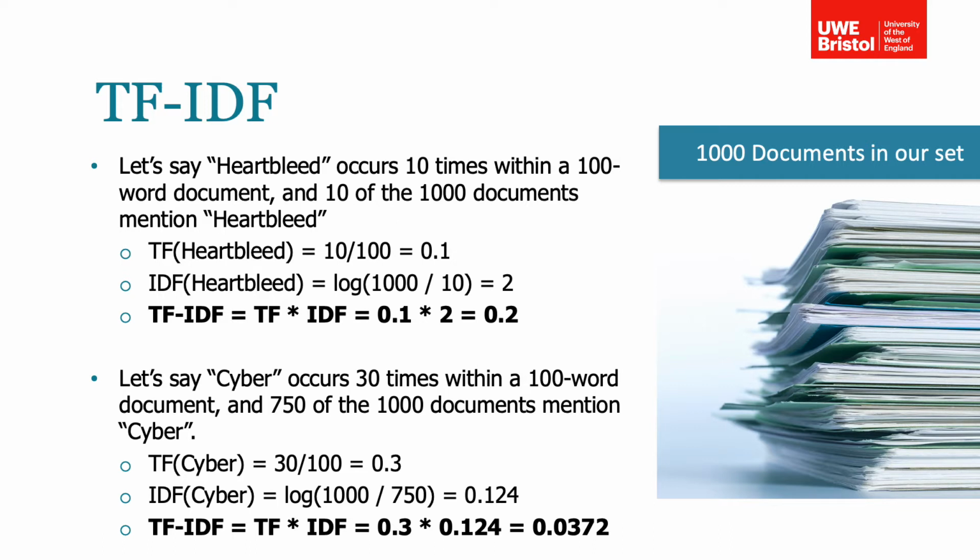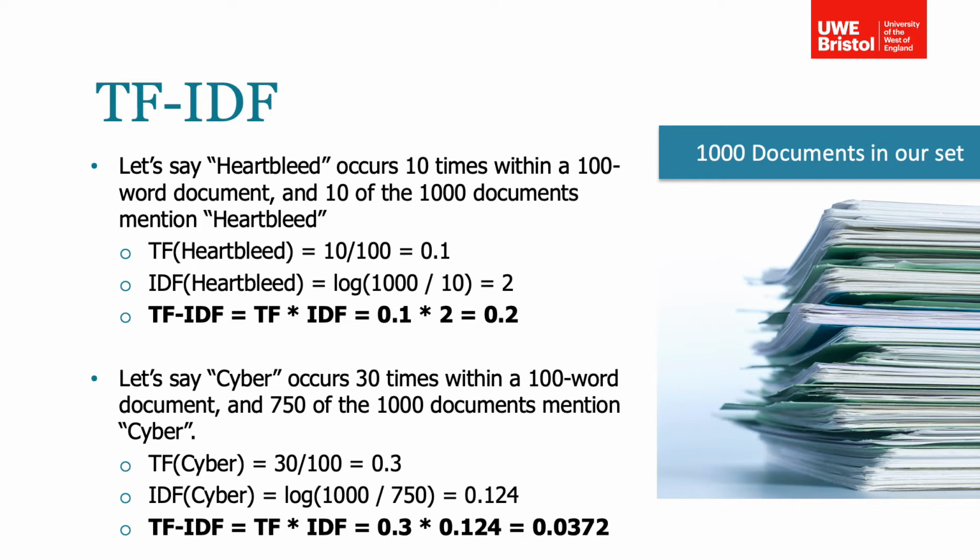Let's consider our example using the words Heartbleed and cyber. Suppose Heartbleed occurs 10 times within a 100-word document. TF Heartbleed equals 10 divided by 100 equals 0.1. Suppose then we have 1000 documents and Heartbleed occurs in 10 of these. IDF Heartbleed equals log 1000 divided by 10 equals 2. Then TF-IDF equals 0.1 times 2 equals 0.2.